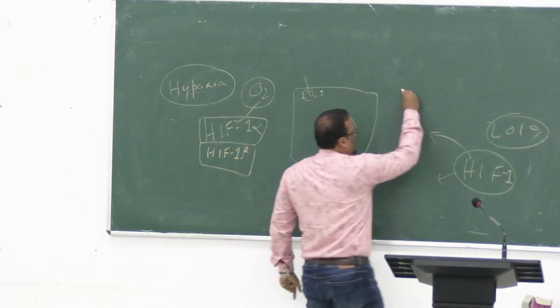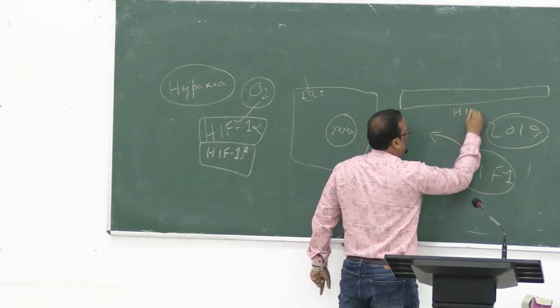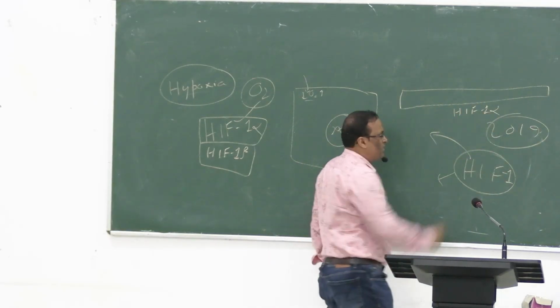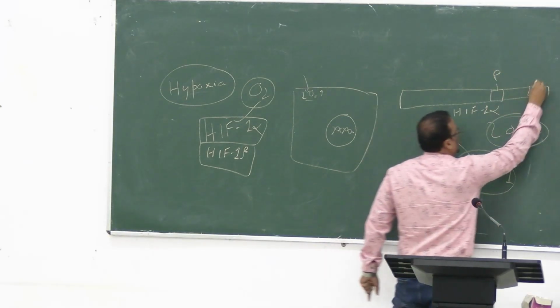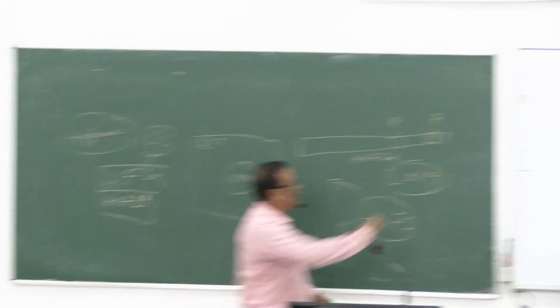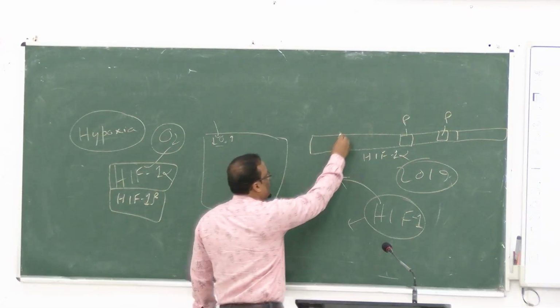Coming to this. Suppose this is our gene for HIF-1 alpha, right? Some residues are there, that is proline, and there are many others, right? And different domains are there.